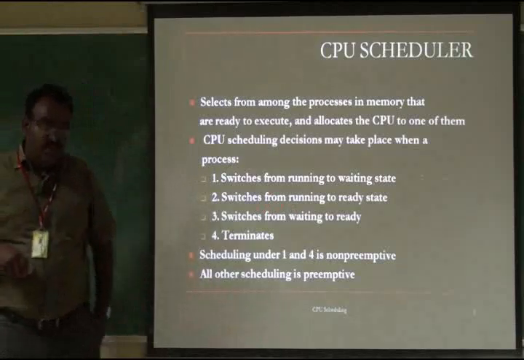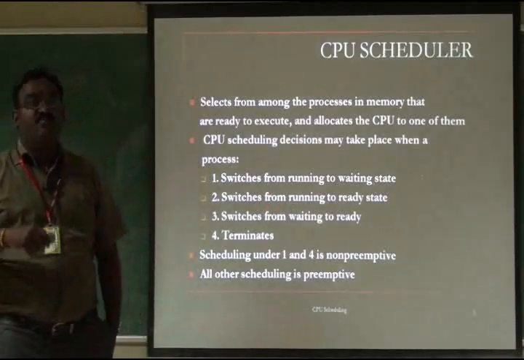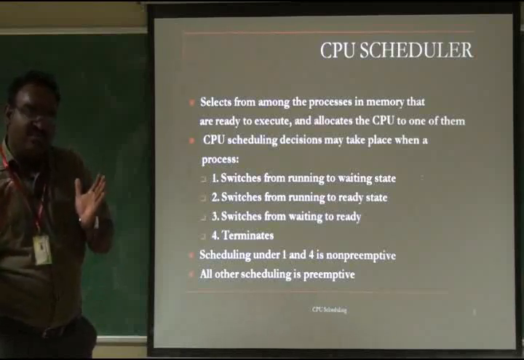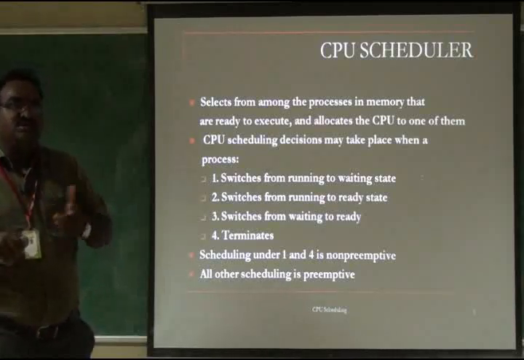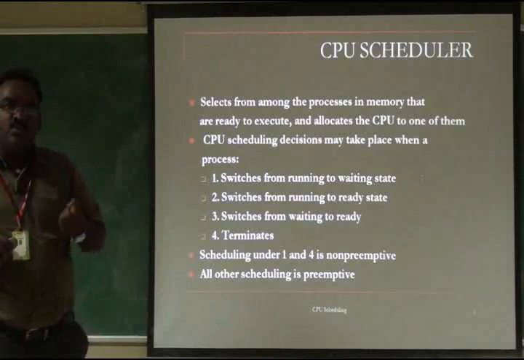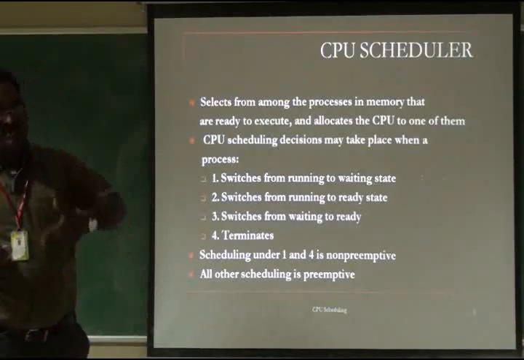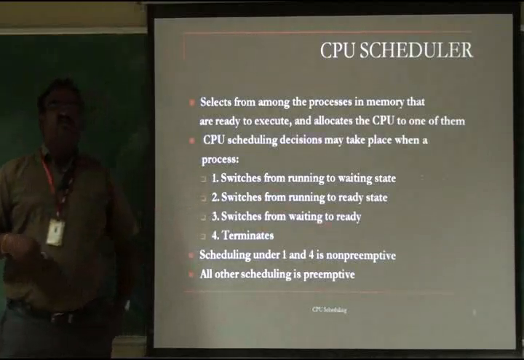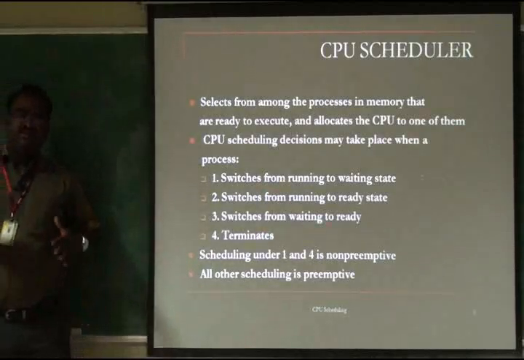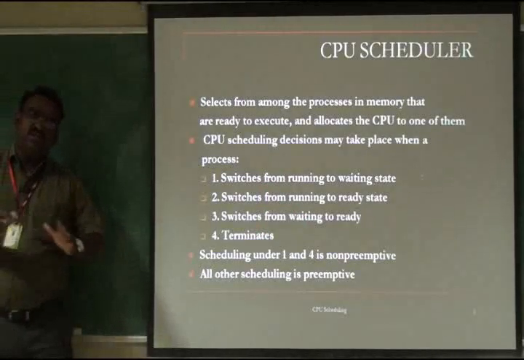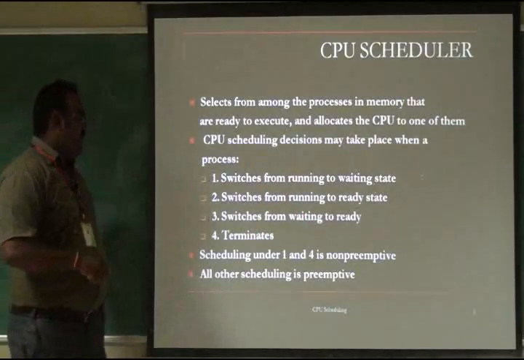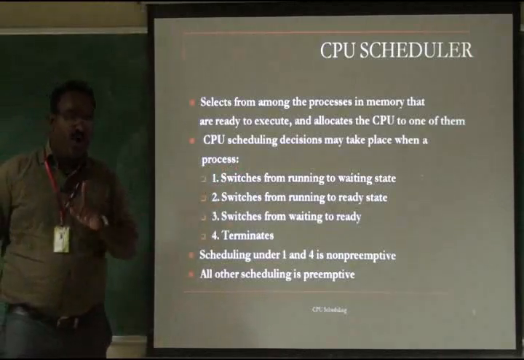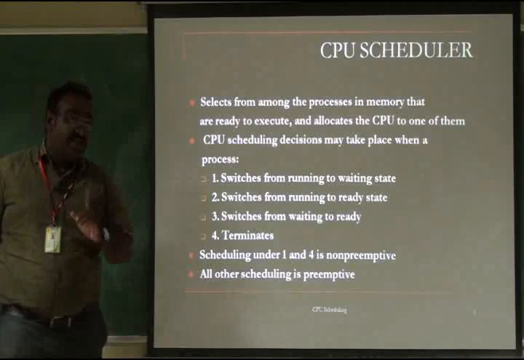The third one is waiting to ready, that is, switching from waiting to ready. So one process is now waiting. The process queue is now free, the buffer is free. That waiting process now gets all the variables held by some other process, which is producing sufficient input for it, so it goes from waiting to ready state. The fourth one is terminates, right? The process has executed in the CPU successfully. That is called terminate. Here decisions 1 and 4 we call non-preemptive. Once the process is terminated, it is in a terminated state.